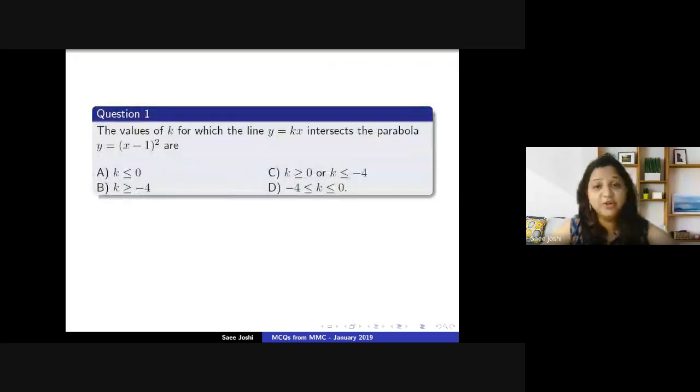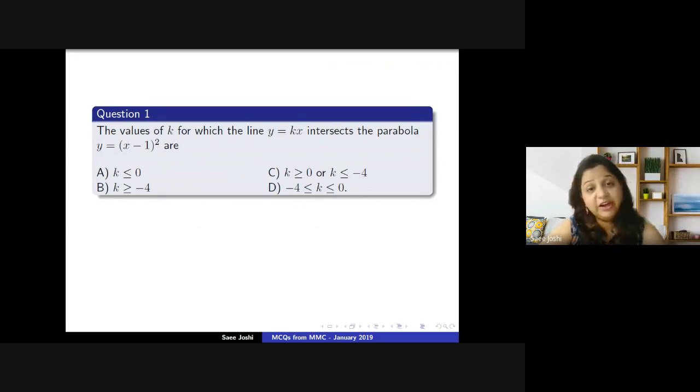So this is the first question. We have to find out values for k for which the line y equal to kx intersects the parabola y equal to x minus 1 the whole square. Now here we have to find the points of intersection per se. We have to find the value for k for which the line and the parabola are intersecting.